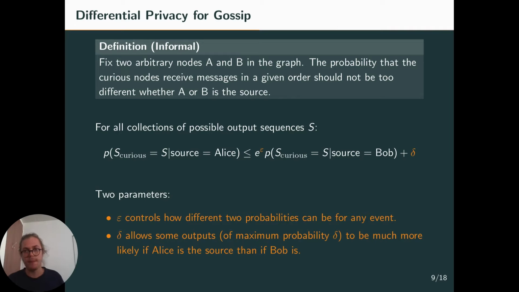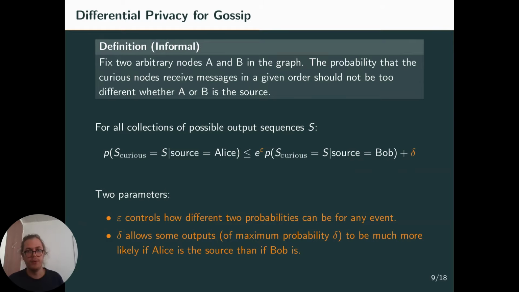So this means that if you fix two nodes in advance, then the output should not depend too much on whether A or B is the source.